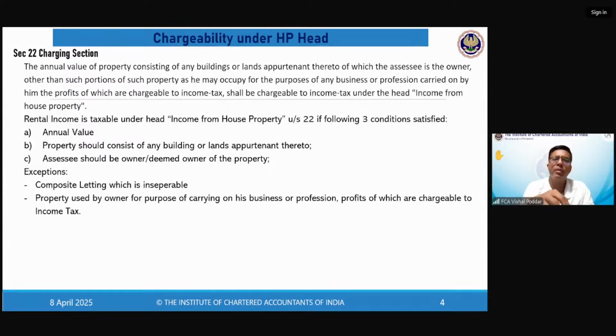So if it is separable, you separate both the rents. The rent pertaining to the building portion will come under HP head, following the format of HP that we are studying. And for the remaining portion of your assets, go to other heads like PGBP or other sources. But if it is inseparable, the entire rent will go to PGBP or other sources.